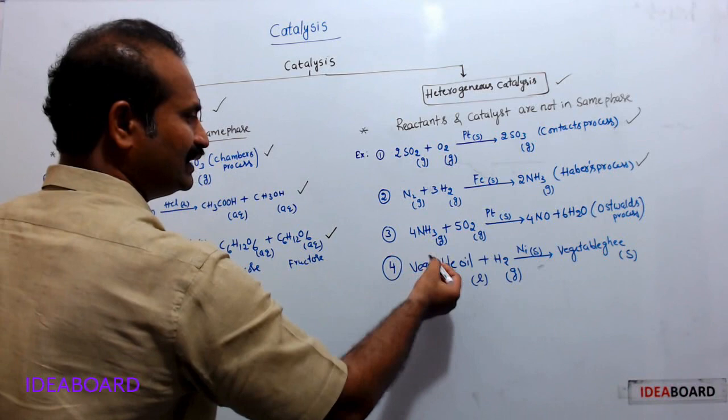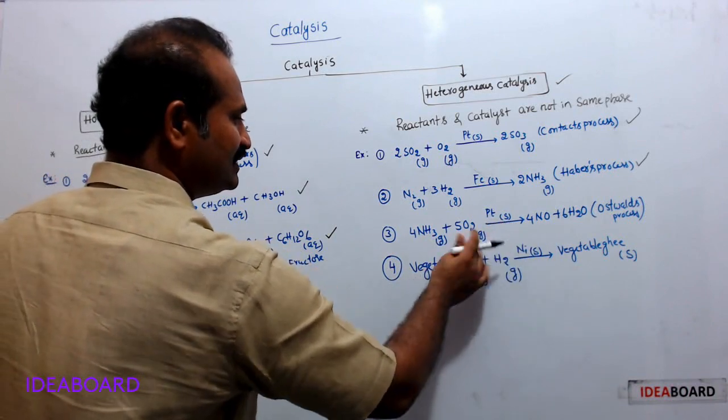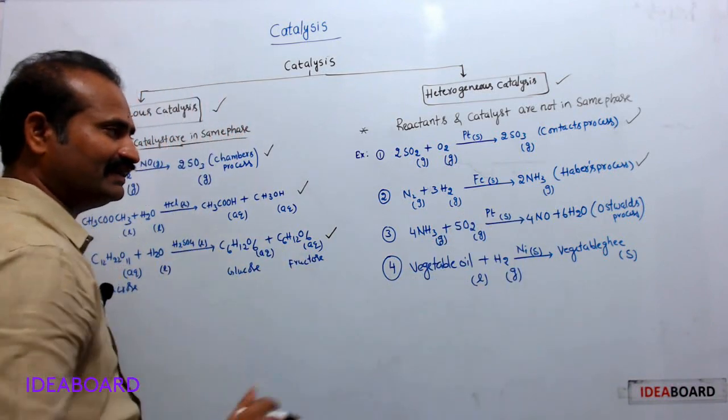Here, ammonia and O2 are gases, and the catalyst is platinum. These reactants and catalyst are in different phases.